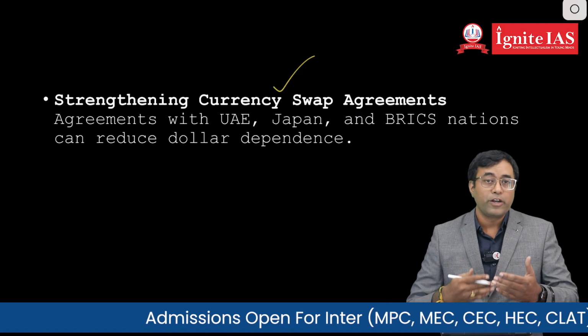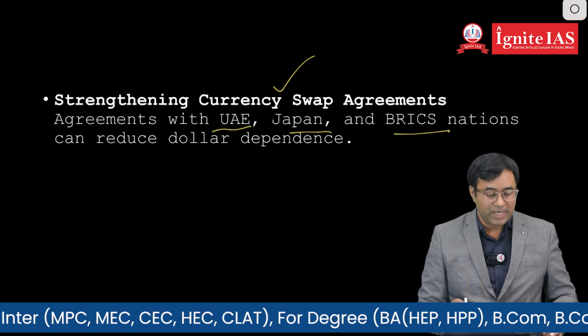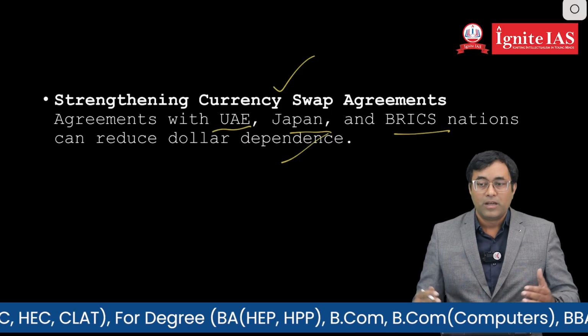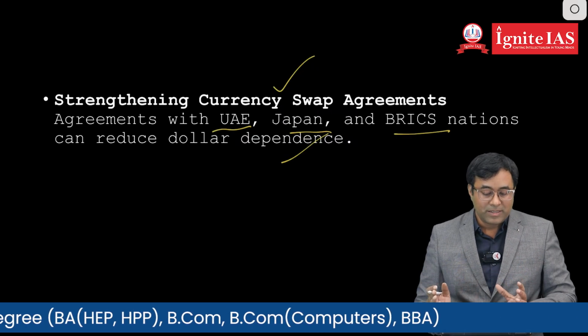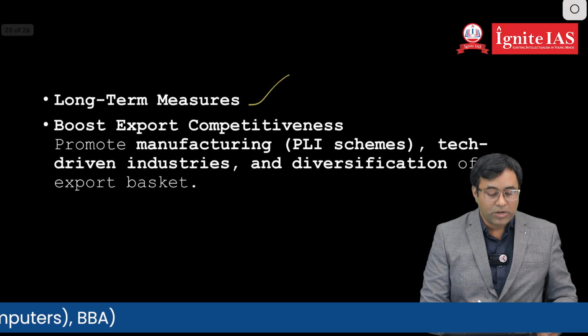Next one is currency swap agreements with various countries. Instead of dollars, we will try to do the trade in terms of local currencies, like UAE, Japan, BRICS nations are trying to do the trade in local currencies through an agreement called currency swap agreement.